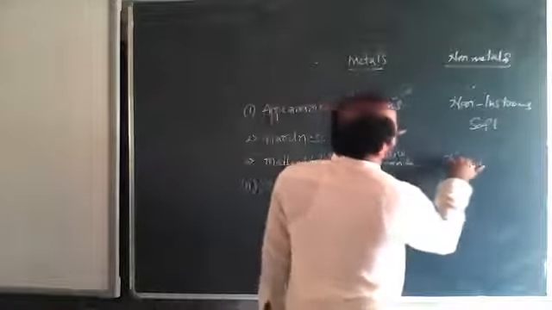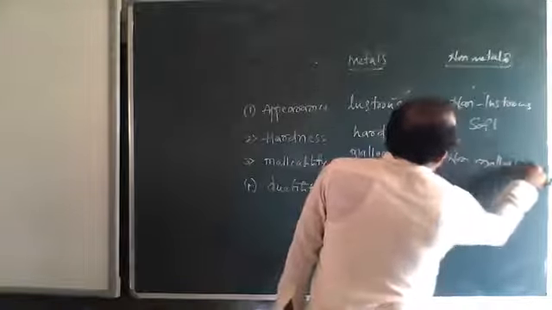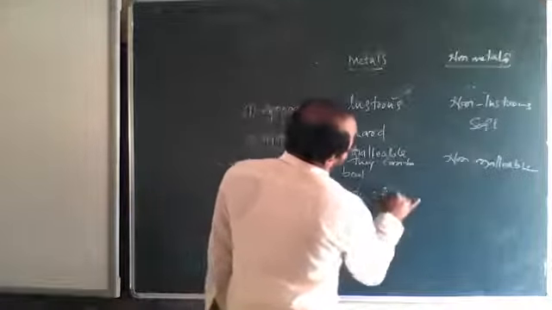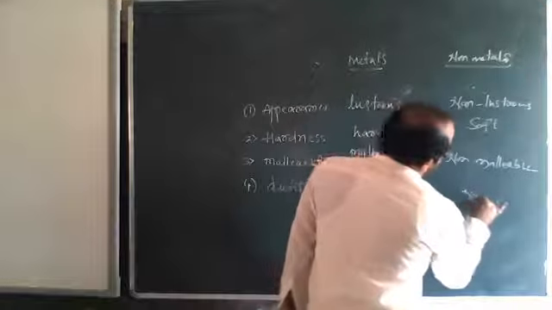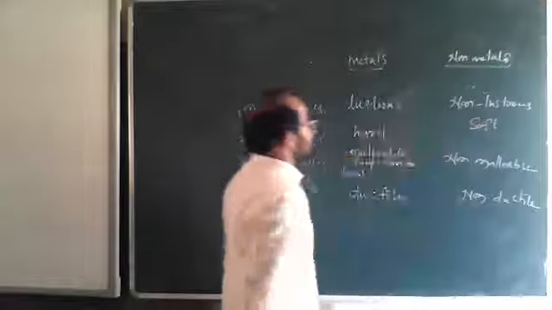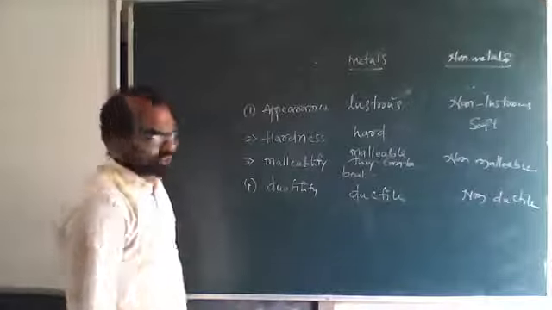These are non-malleable. Ductility, these are ductile. These are non-ductile. These are malleable, those are non-malleable. These are ductile, those are non-ductile.